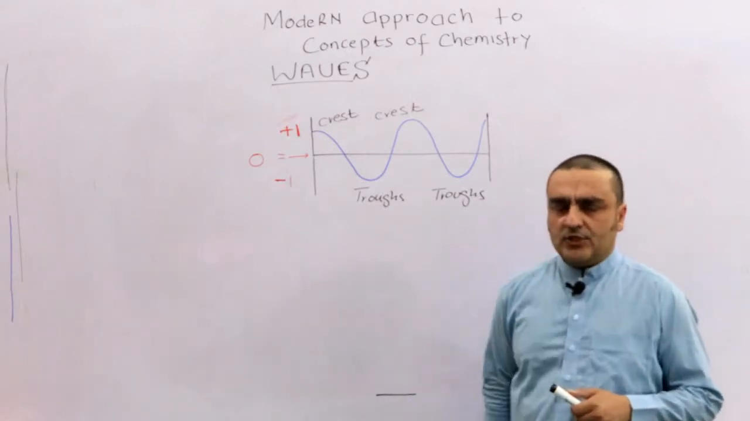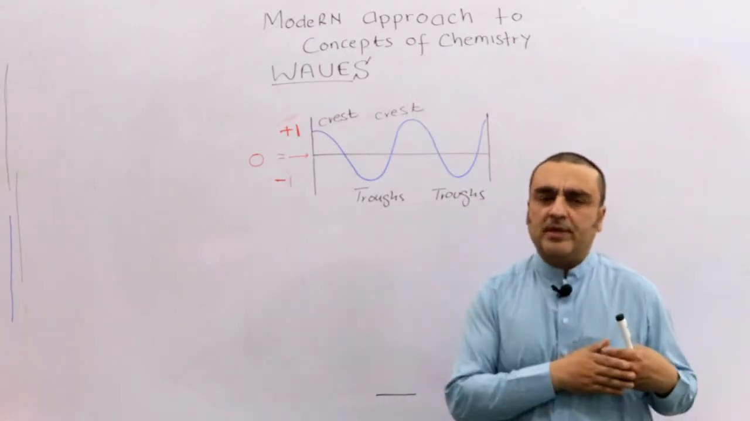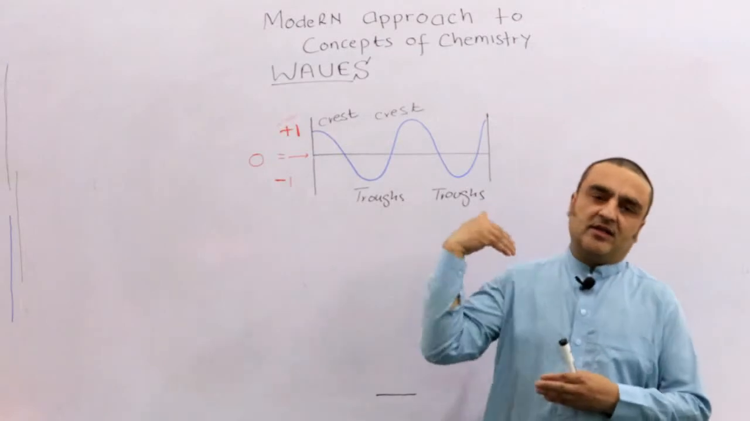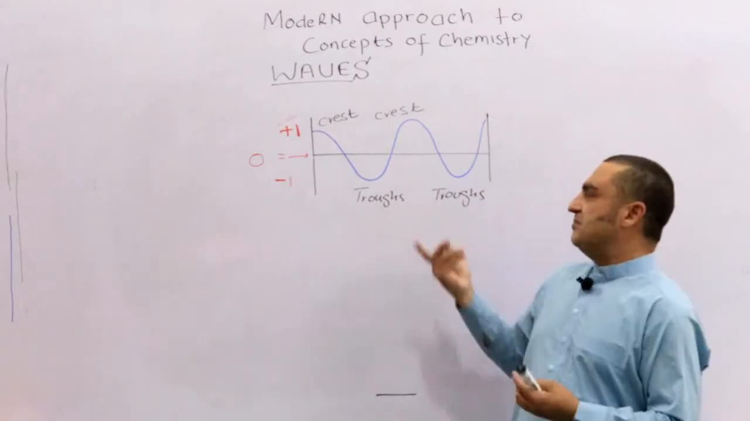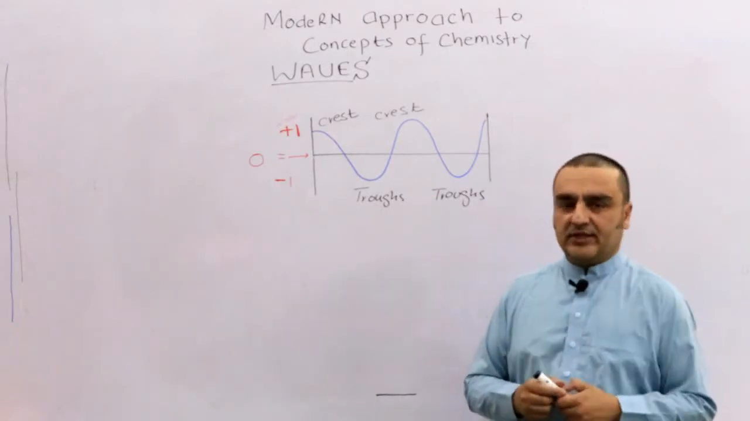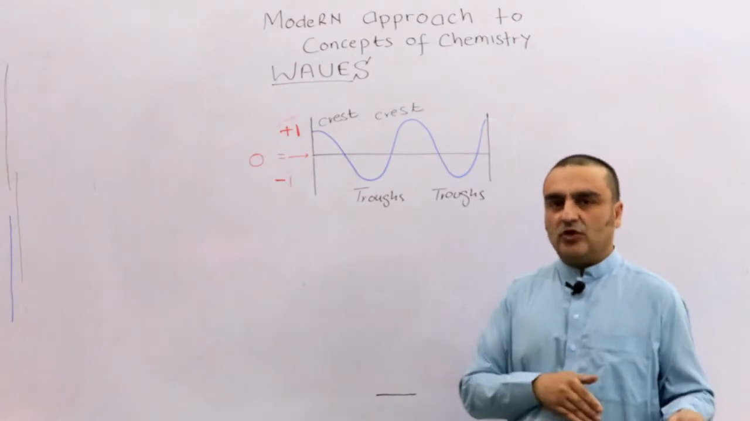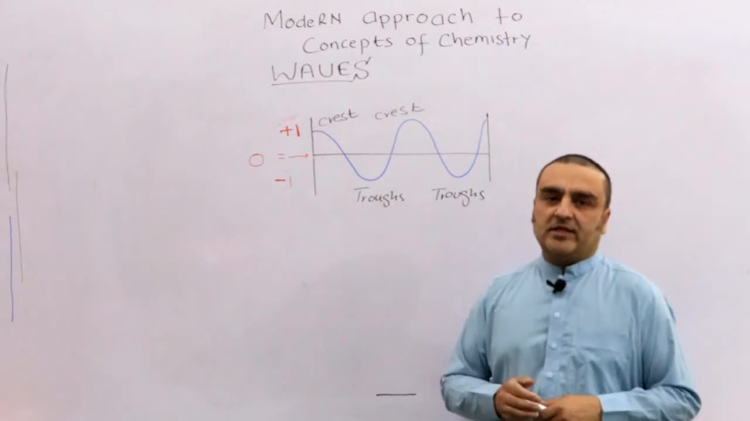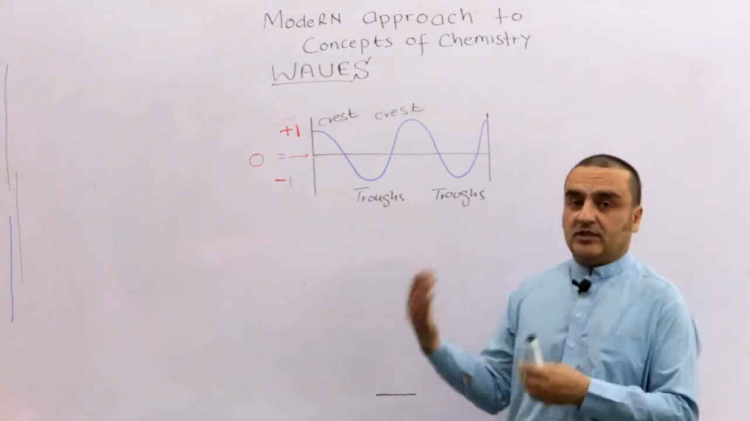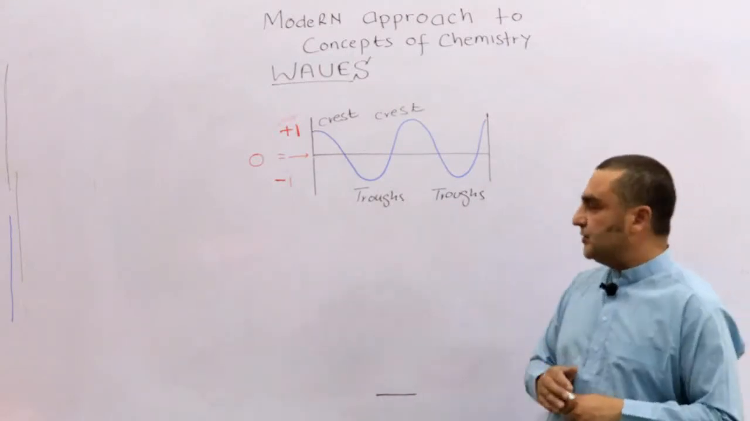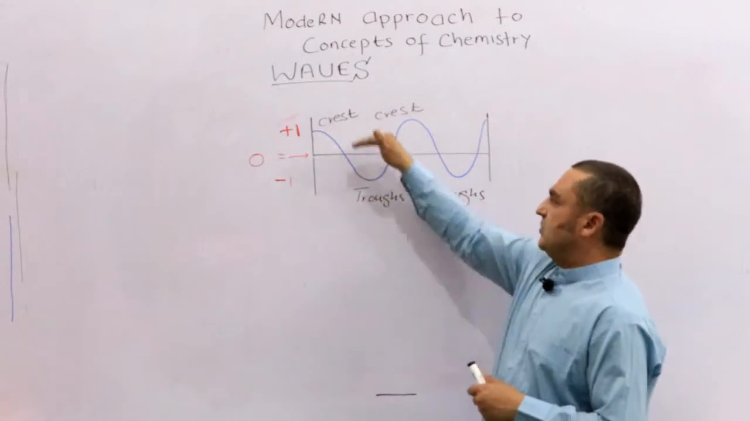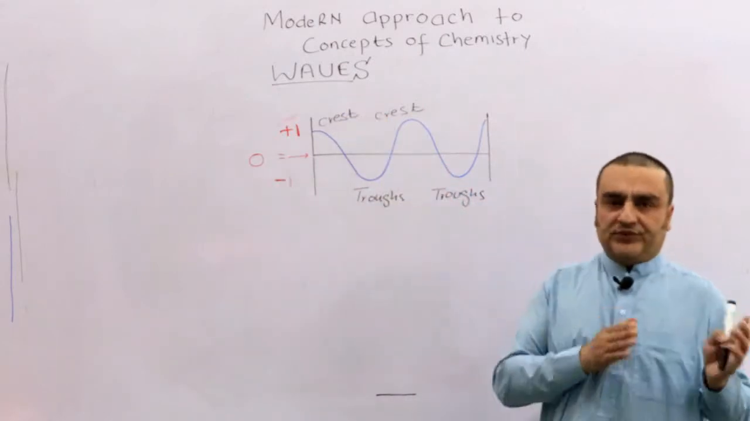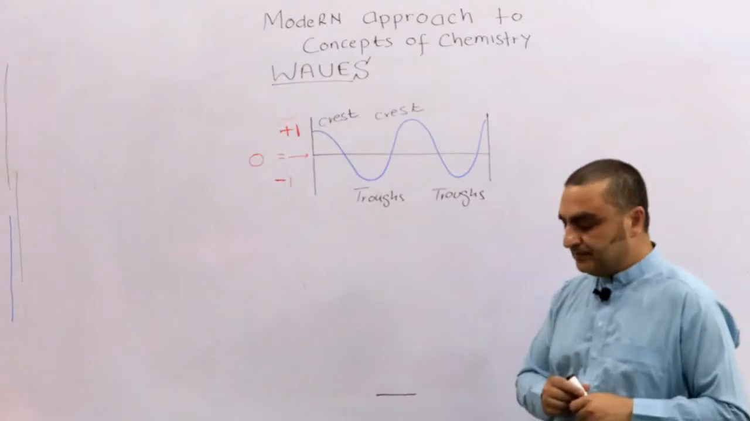Pardon me for my spellings, because my aim is to convey the science. Sometimes, or most of the time, because I'm not a native English speaker, I can make and I will make mistakes in English. Okay, these are called troughs and those are called crests. So these are just names.